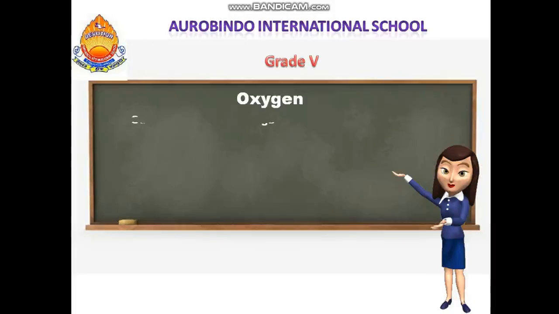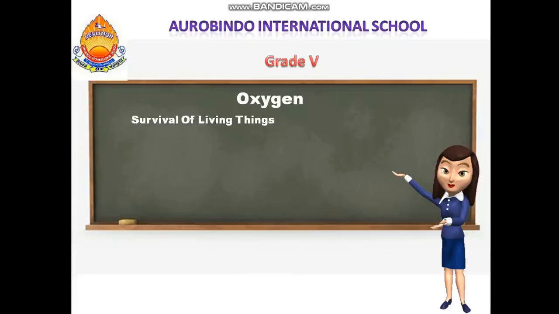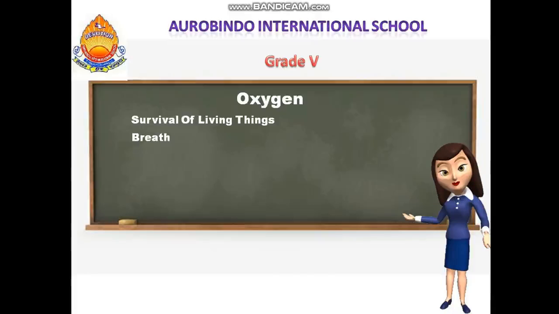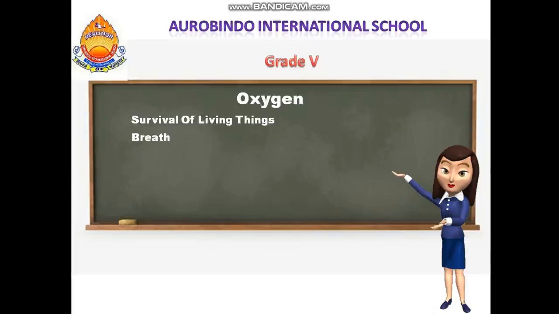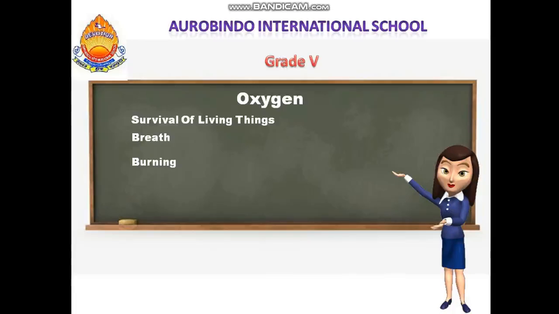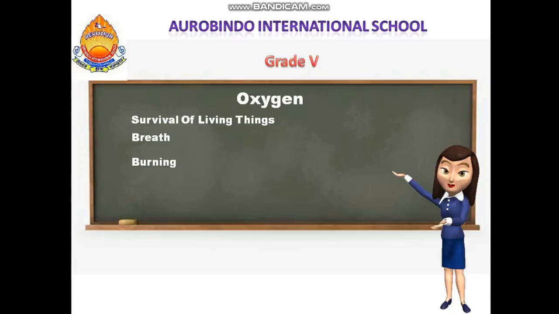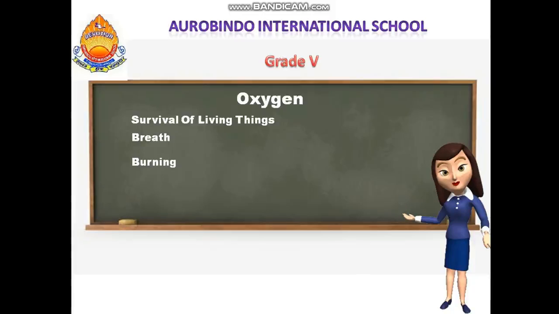Now we will come to oxygen. Oxygen is necessary for survival. You all know that we require oxygen for breathing. How do we get oxygen? We get it from green plants, which give out oxygen during the process of photosynthesis. All living things require oxygen to breathe, and oxygen is also required for burning. When you want to burn something or cook something, you have to have oxygen.